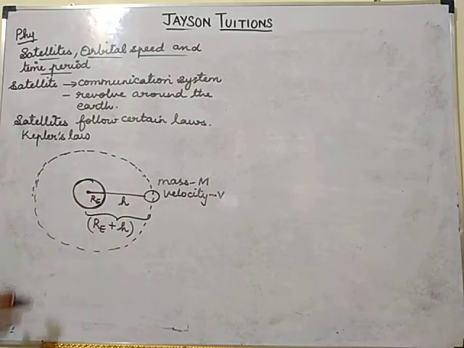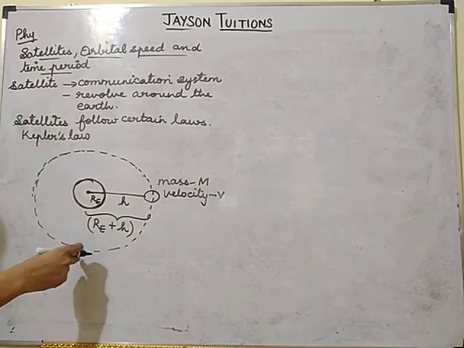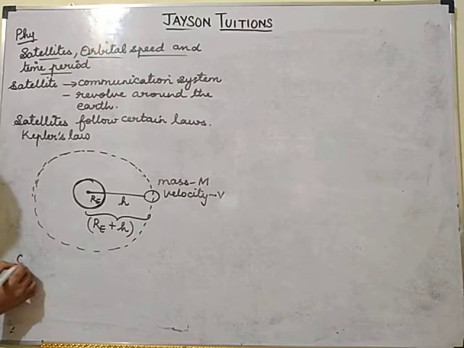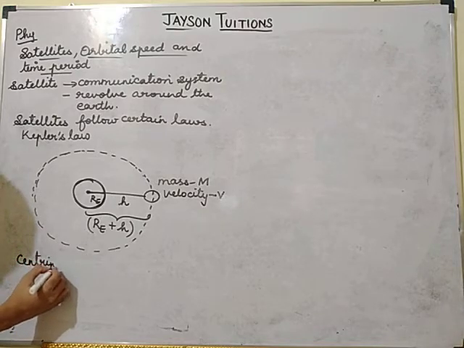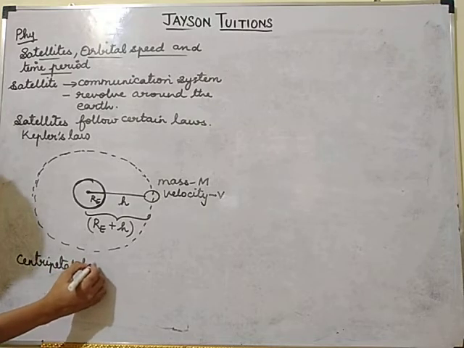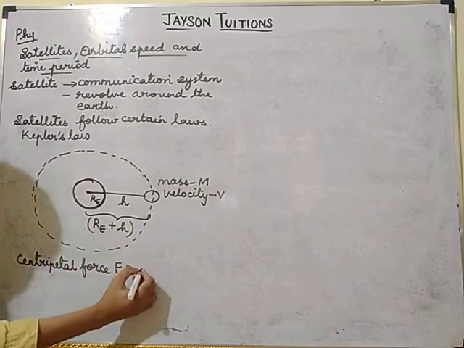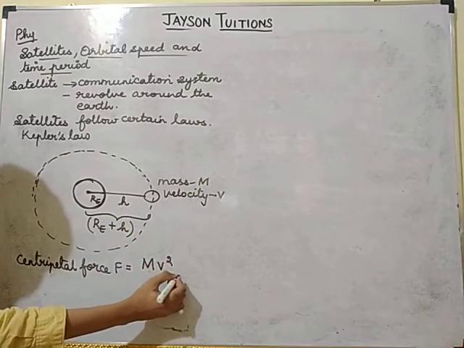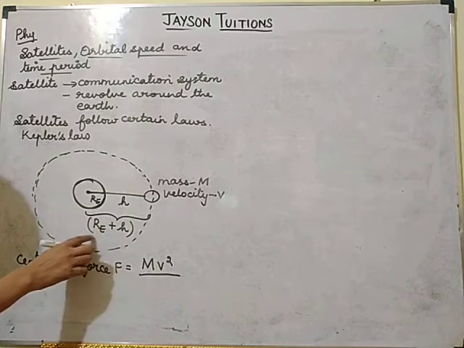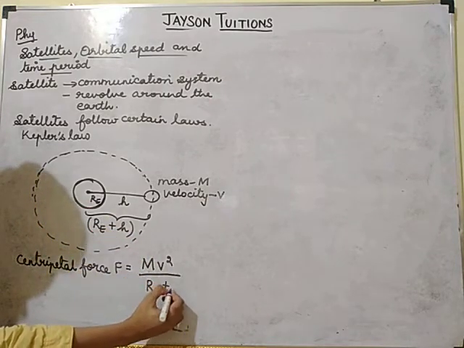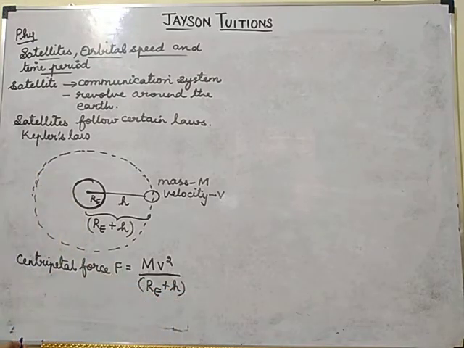As I told you, the satellite is moving in a circular orbit, so it will have a centripetal force. What is the formula for centripetal force? mv square by r. Here m is mass, and r is the distance, which is RE plus h. So the centripetal force is mv square by RE plus h.